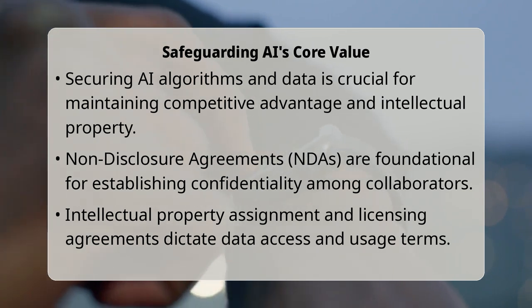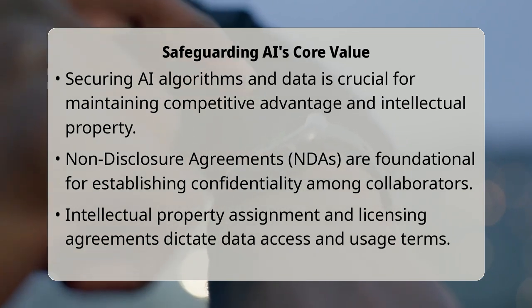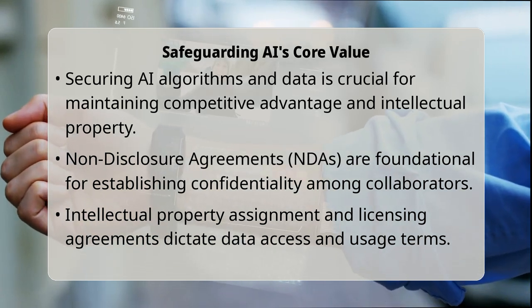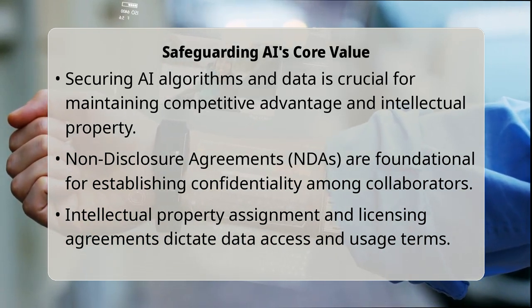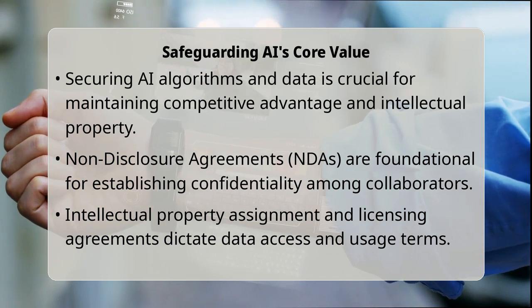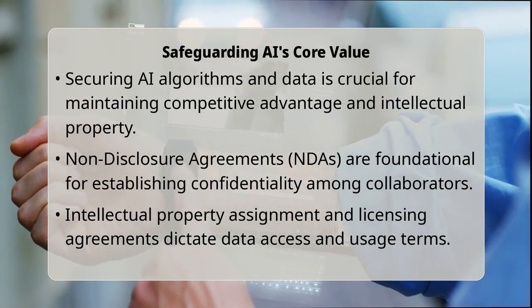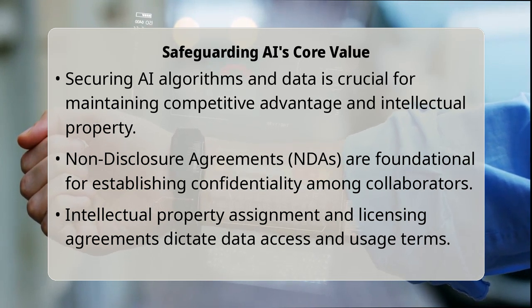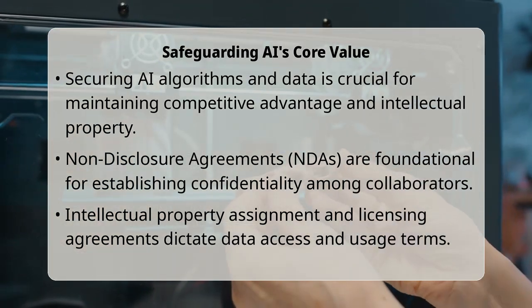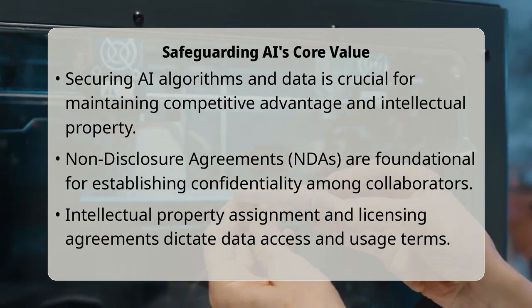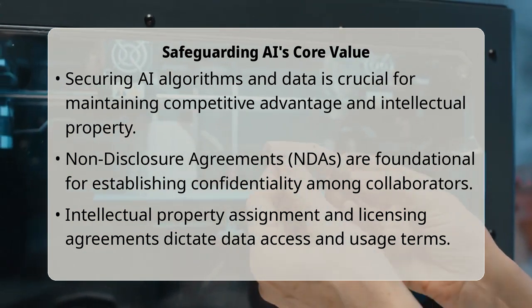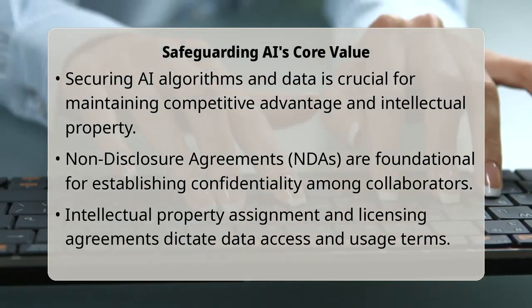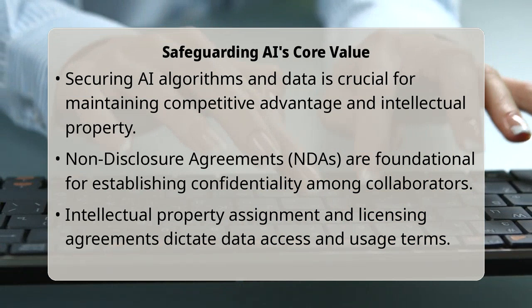Protecting artificial intelligence proprietary data primarily relies on robust contractual frameworks. The most essential tools include non-disclosure agreements, carefully crafted intellectual property assignment clauses, and comprehensive licensing agreements. These legal documents establish clear boundaries and obligations. At their heart, these contracts function by legally binding parties to uphold specific duties regarding confidential information.